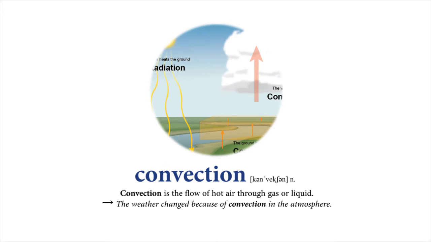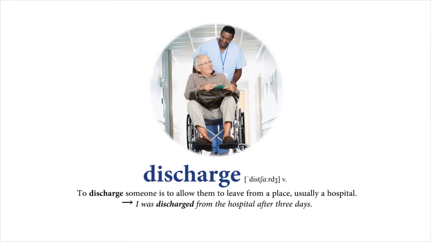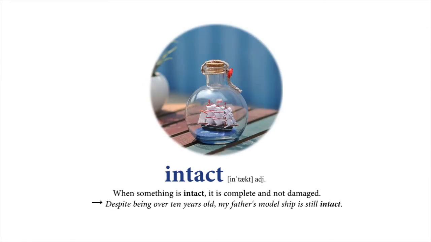Convection. Convection is the flow of hot air through gas or liquid. The weather changed because of convection in the atmosphere. Discharge. To discharge someone is to allow them to leave from a place, usually a hospital. I was discharged from the hospital after 3 days. Intact. When something is intact, it is complete and not damaged. Despite being over 10 years old, my father's model ship is still intact.